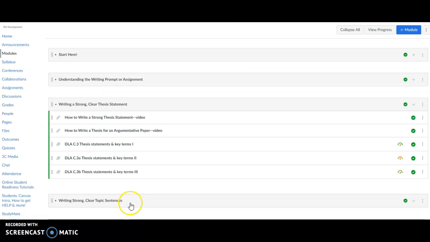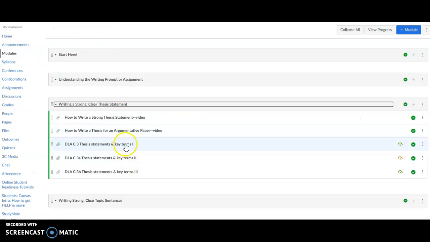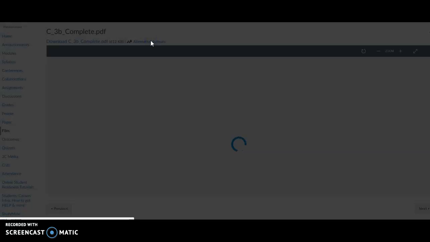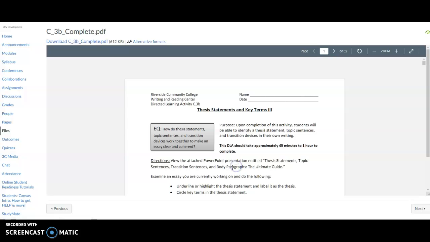Let me pause this again. Sorry about that. So there is a video on how to write a strong thesis statement. We're not writing an argumentative paper, so the second one isn't that important for this. But if you look on here, we're looking at C3B, key terms 3. You're not going to want one or two, you're going to want this third one. There's a PDF version, but there are alternative formats that you could download. I just wanted to point that out.